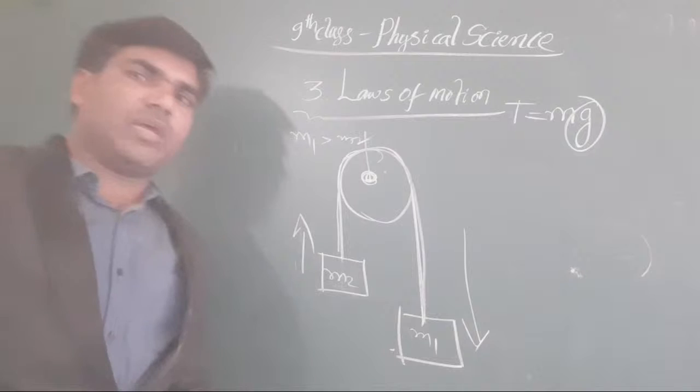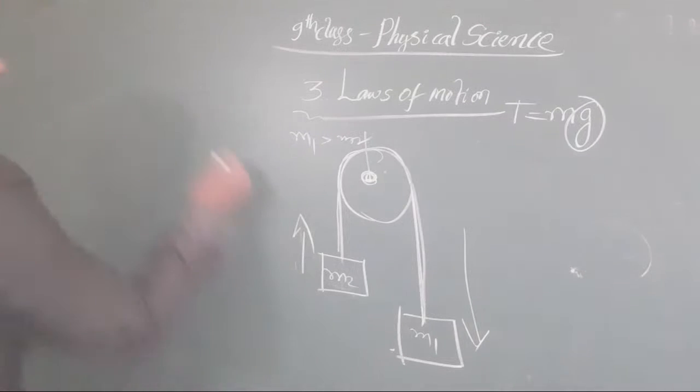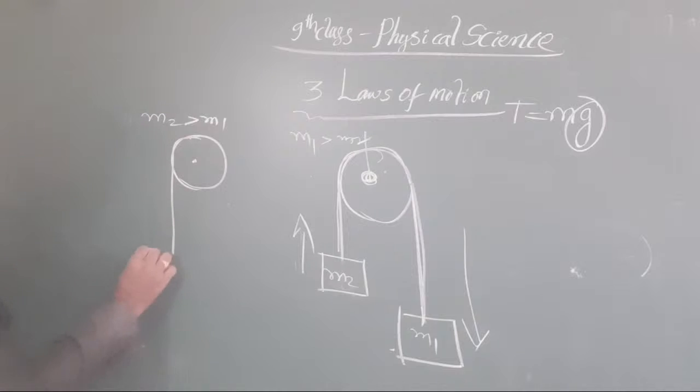Okay, now in case you take the same Atwood machine for M2 greater than M1, it will be taken like this. Okay, clear or not, all the students? Now the body M2 is here and it will move like this, and M1 is here only. Okay, got it or not?